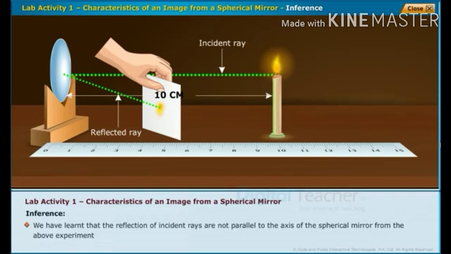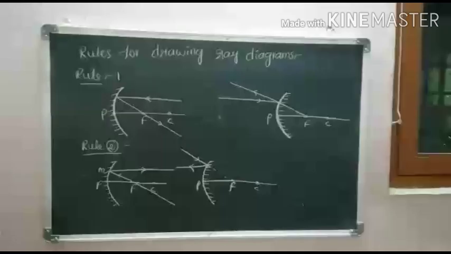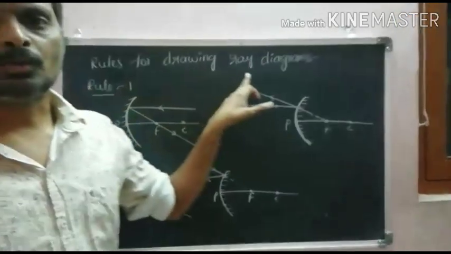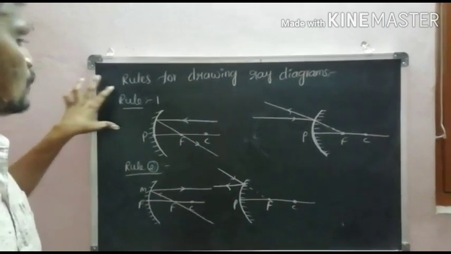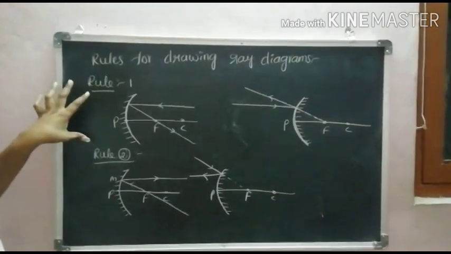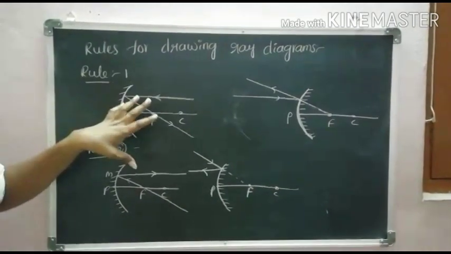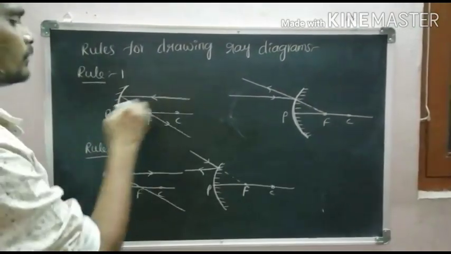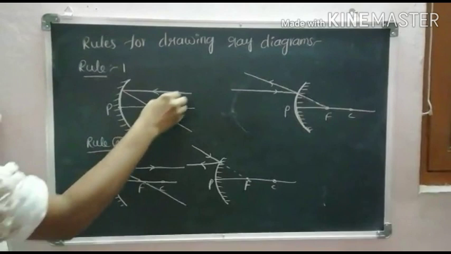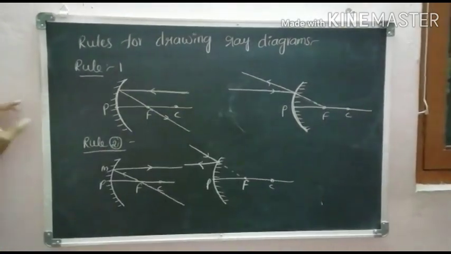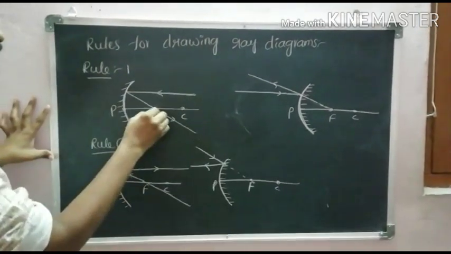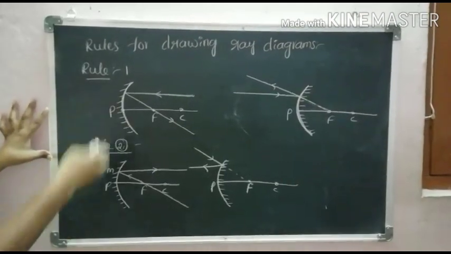Let us find the characteristics of images formed from a spherical mirror with non-parallel incident rays using ray diagrams. Rules for drawing ray diagrams: we should compulsorily learn these rules. This is the first rule. A ray which is parallel to the principal axis, after reflection passes through the focus in a concave mirror.